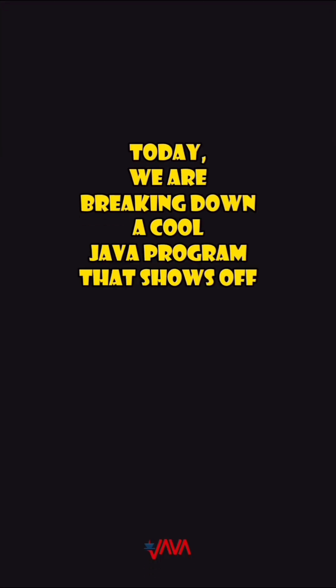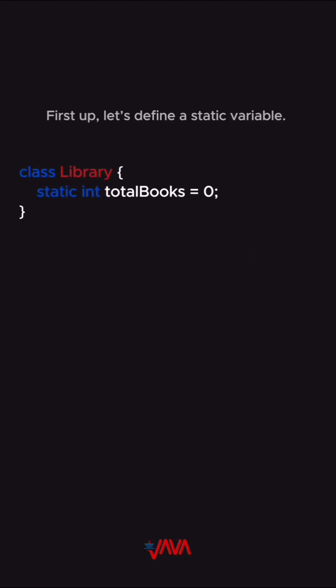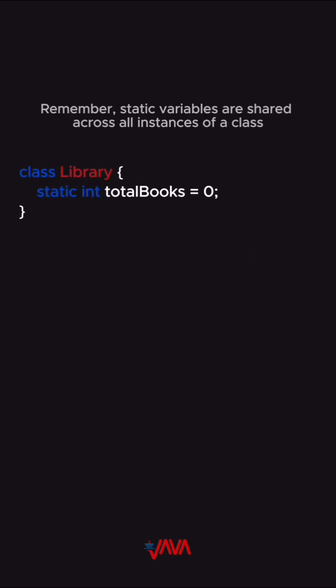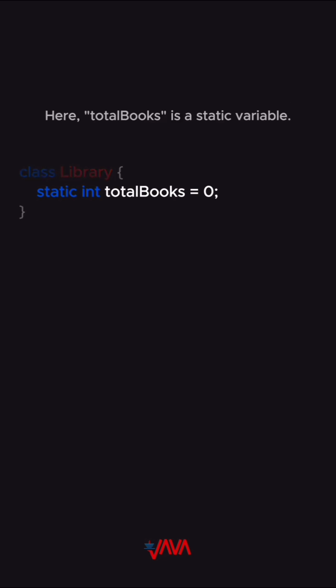Today, we're breaking down a cool Java program that shows off the power of the static keyword. First up, let's define a static variable. Remember, static variables are shared across all instances of a class. Here, totalBooks is a static variable. It keeps track of the total number of books in all libraries combined.